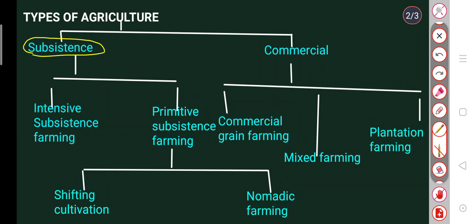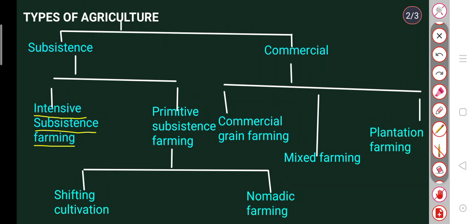Subsistence farming may be intensive subsistence farming or primitive subsistence farming. Let's learn about them. First we will learn about intensive subsistence farming. Intensive subsistence farming is practiced in very densely populated areas, meaning the land area is small and a large amount of labor and capital is used for agriculture.